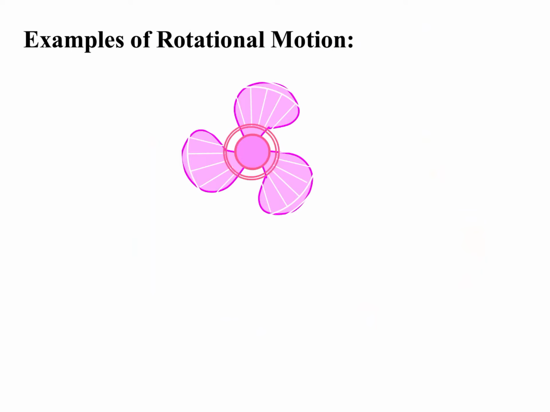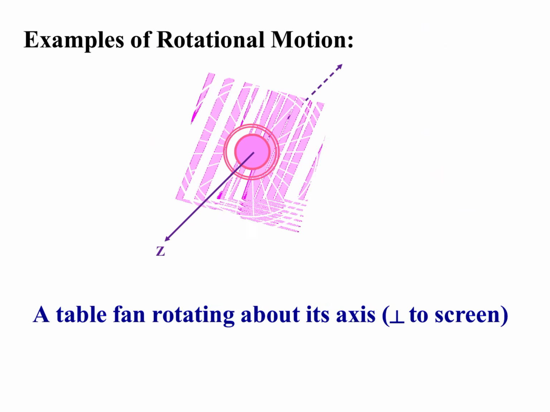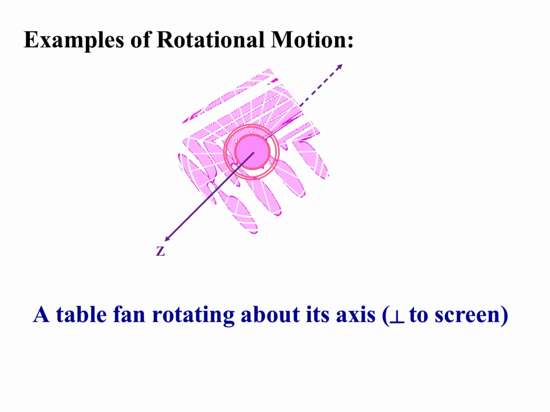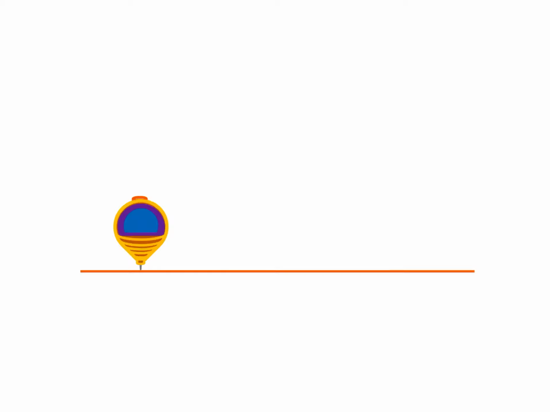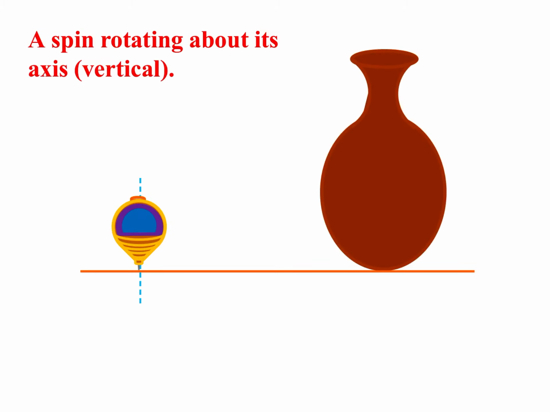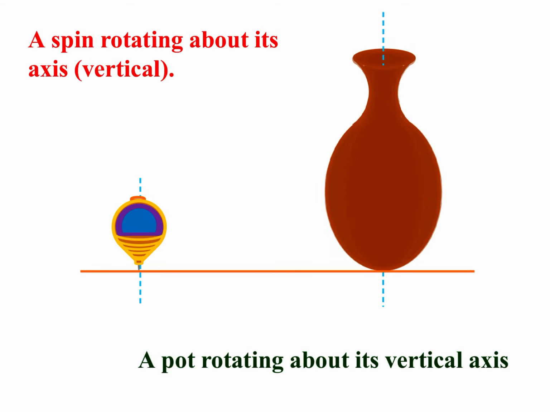Other examples of rotational motion, this is fan and this is the axis, and a table fan rotating about its axis. The axis is perpendicular to the screen, perpendicular outwards. This is the spin, this is the axis of rotation. A spin rotating about its axis, axis is vertical. This is a pot, and this is the axis of rotation. A pot rotating about its vertical axis.